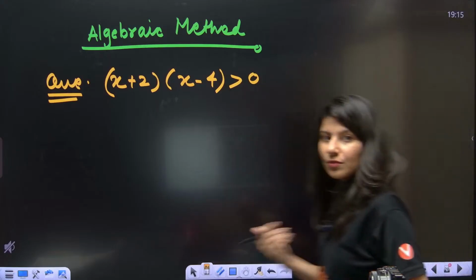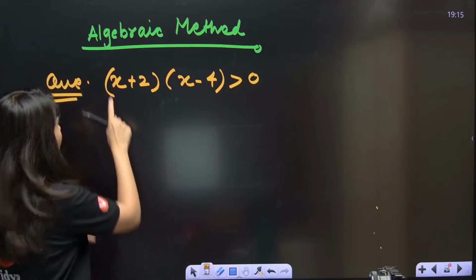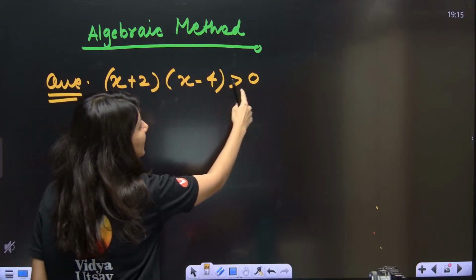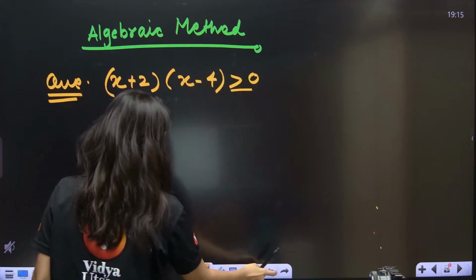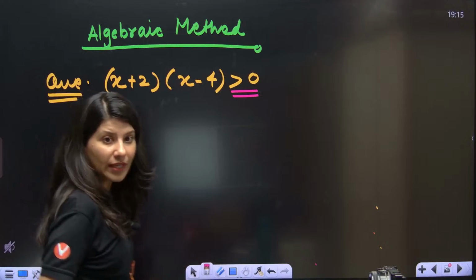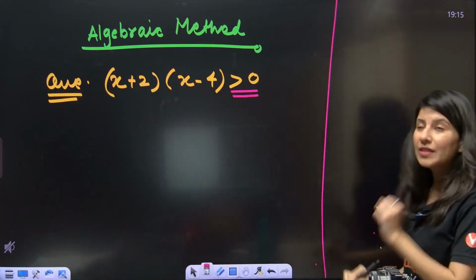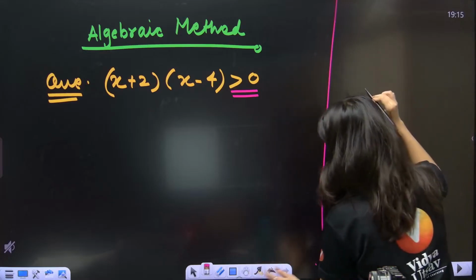So how to solve a quadratic inequality? First of all, understand the concept. Product of two quantities is greater than 0. Let me just give you the concept which we are going to use over here.